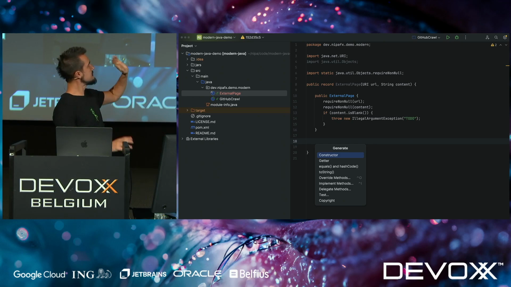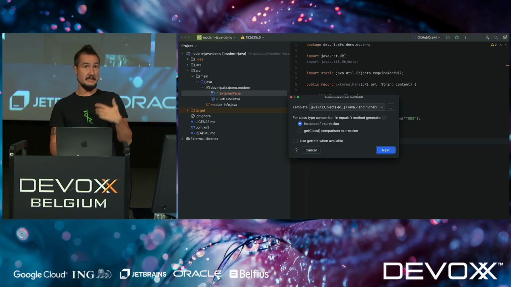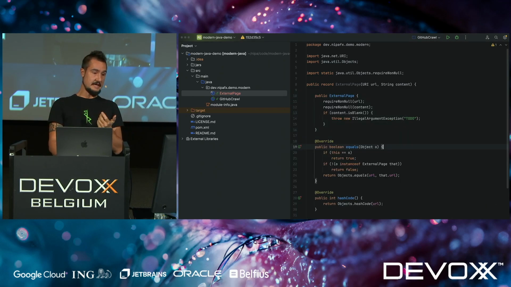Now, we also get an equals and hashCode, and it will by default use all those fields. But since the URL is hopefully kind of unique, we could argue maybe you want to have an equals and a hashCode based on that. And you can add that, right? All the things you get generated, like the constructor, like equals and hashCode, we can override all of that. In this case, we should.